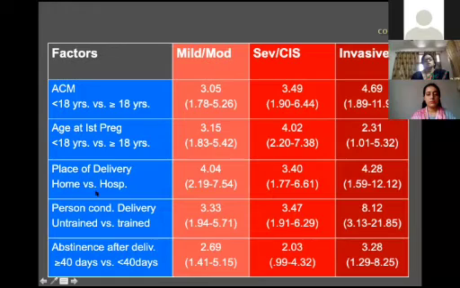Similarly, for this, the place of delivery is home. If the delivery is conducted at home, the risk of cervical cancer is 4.04 times as compared to the women whose place of delivery was the hospital. Similarly, you can interpret the results for the severe CIS and invasive.